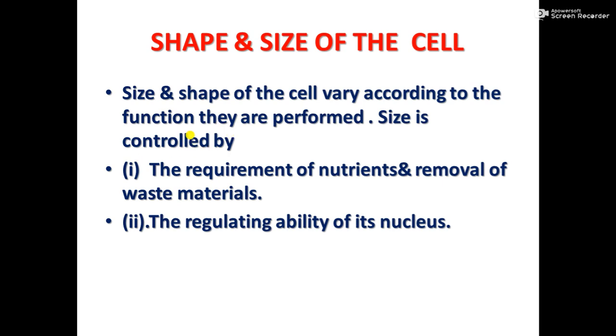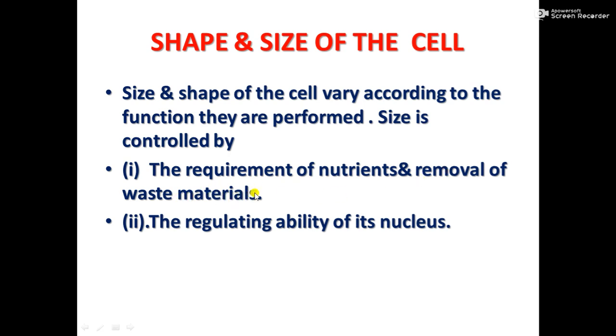Shape, size and structure are different, and this is controlled by, number 1, the requirement of nutrients and removal of waste material. How much nutrient is required is not the same for all kinds of cells, depending upon their activity. So the size of the cell is controlled by the requirement of nutrients and also the removal of waste material.